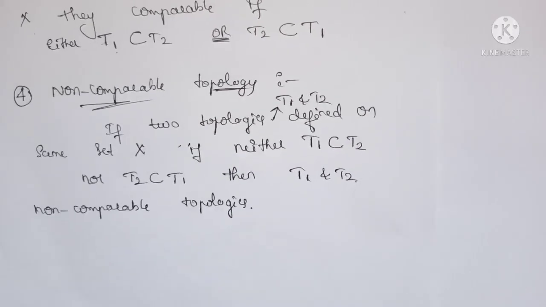Okay, so two topologies are comparable if either T1 is a subset of T2 or T2 is a subset of T1. If we have neither T1 is a subset of T2 nor T2 is a subset of T1, then they are non-comparable.